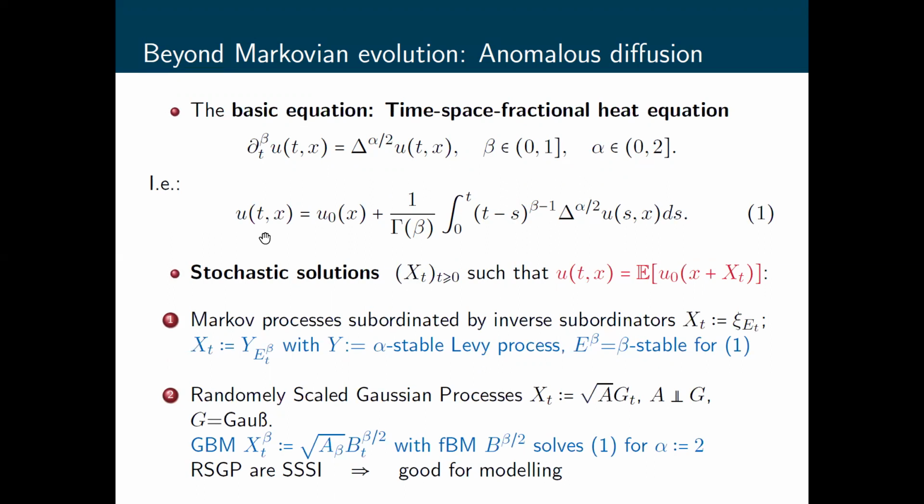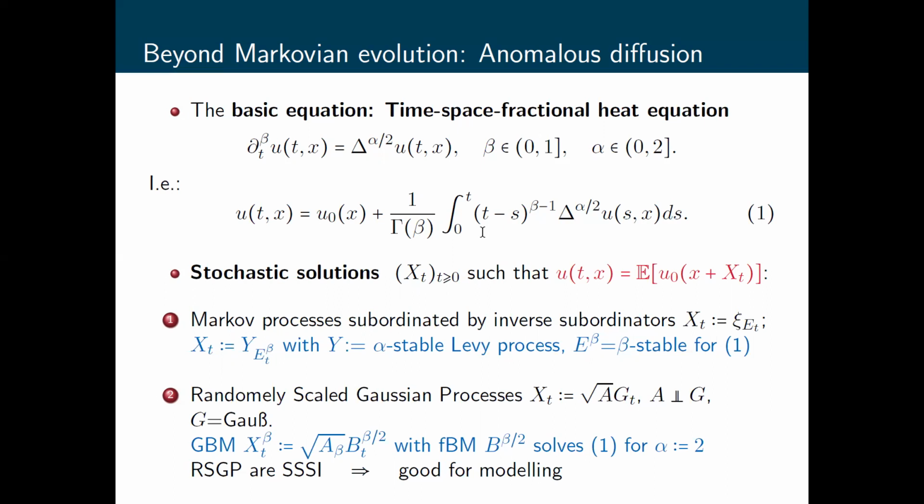There are two basic classes of processes used in the literature to provide stochastic solutions. The first class is the so-called Markov processes subordinated by inverse subordinators. In particular, for this equation number 1, as the Markov process we take an alpha-stable Lévy process, which corresponds to the fractional Laplacian, and as the inverse subordinator we take the beta-stable inverse subordinator, which corresponds to this memory kernel.